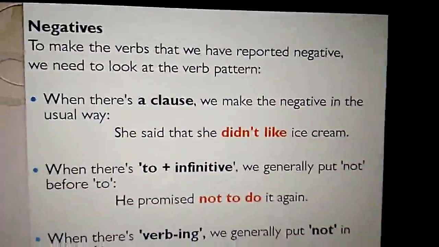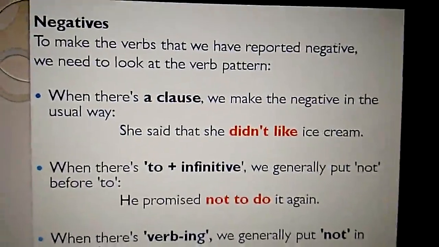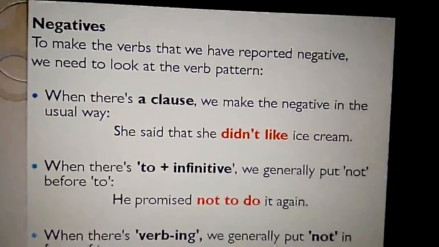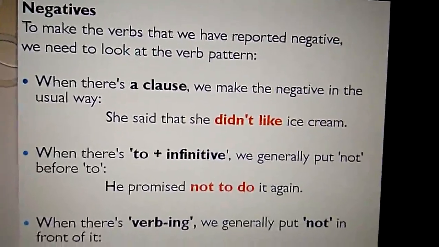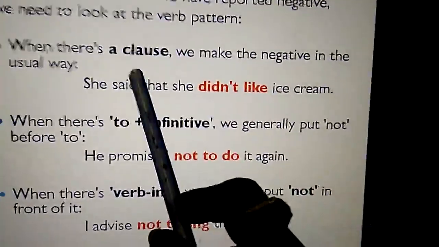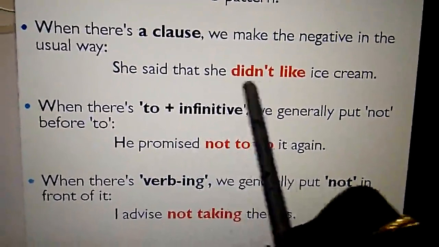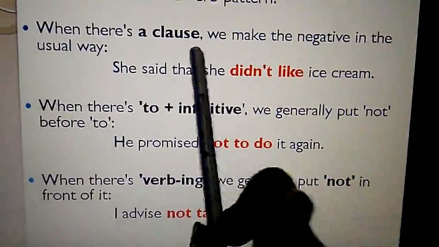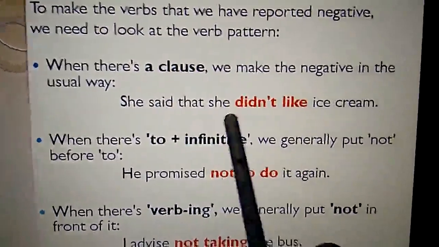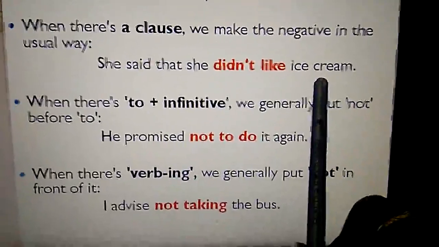And now, how to make use of these reporting verbs in negative sentences. To make the reported verbs negative, we have three ways here. First way is when there is a clause, we make the negative in the usual way. That means she said that, this is the clause, she did not like ice cream. She said that she did not like ice cream. This is the usual way of making a negative statement.